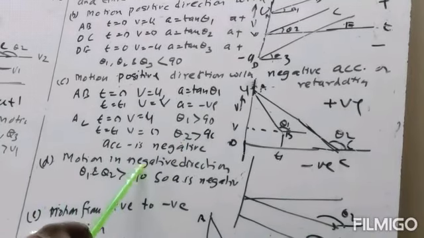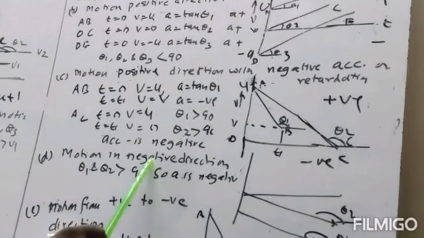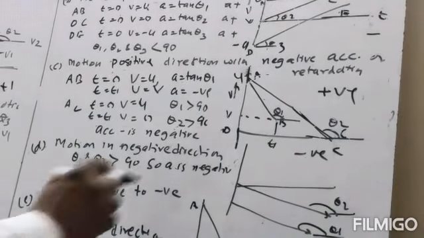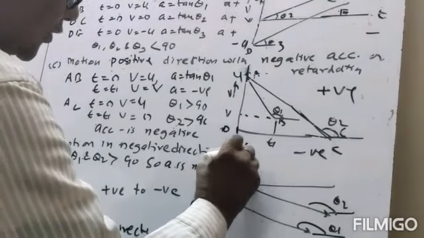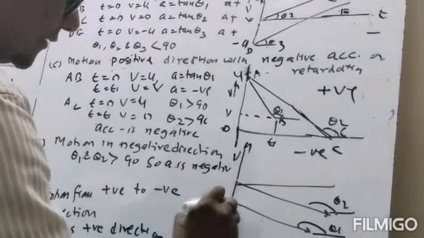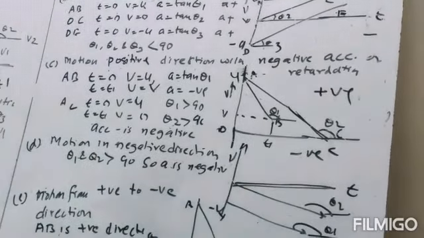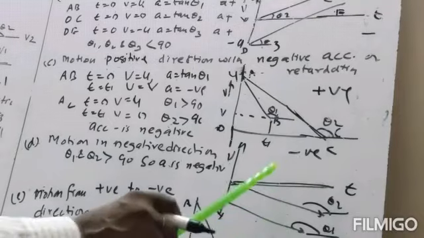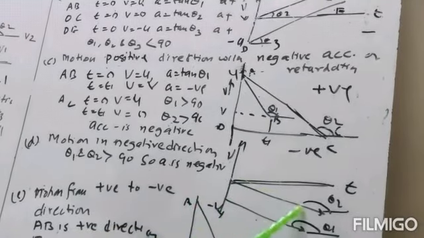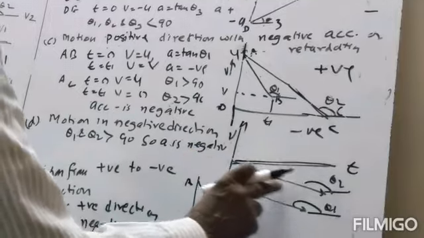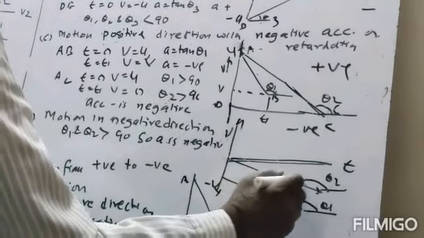Now motion in the negative direction. So this is v positive, here v is minus v, and this is your t. So here the motion is in the negative direction. This is one case, this is another case. Here the velocity makes angle theta 2.